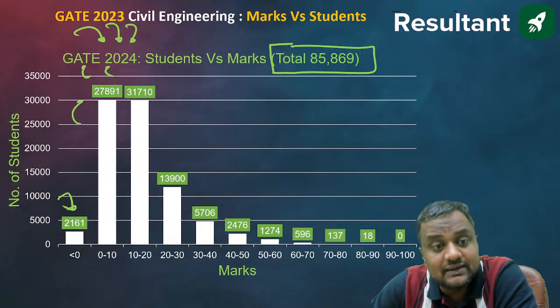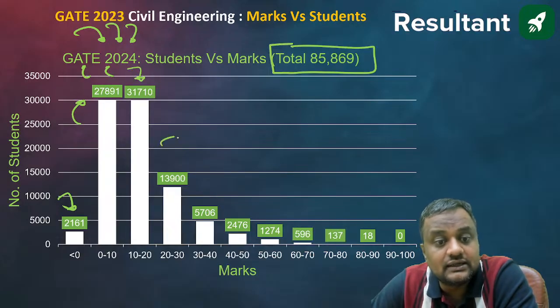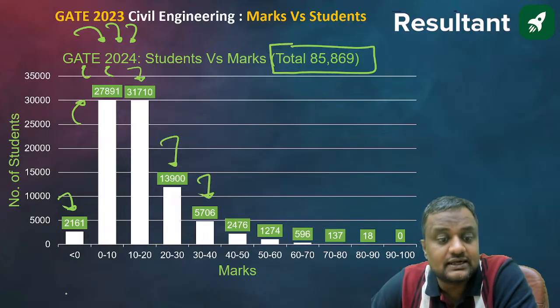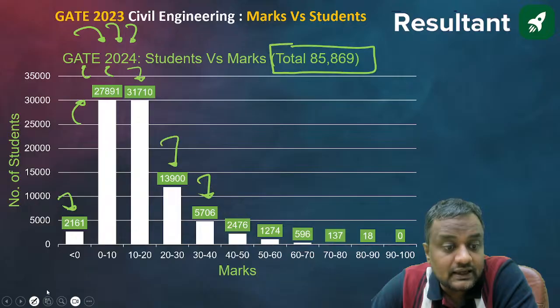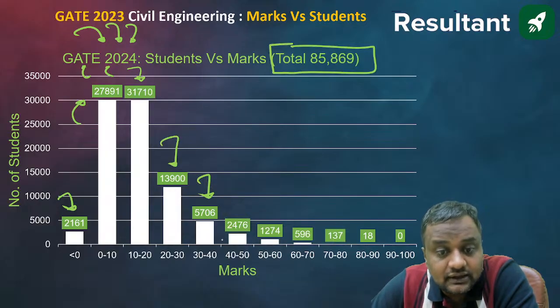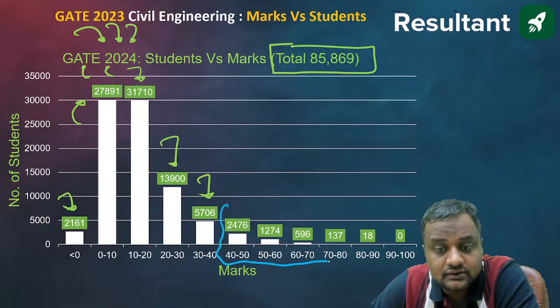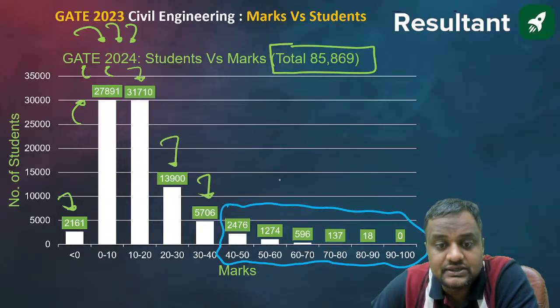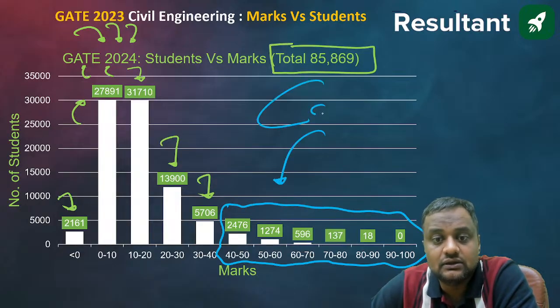27,000 students are getting marks 0 to 10. 31,000 students are getting marks 10 to 20. 13,000 students are getting 20 to 30. 5,700 students are getting 30 to 40 marks. That means this is the real student, guys. This is the competition. The competition lies here.